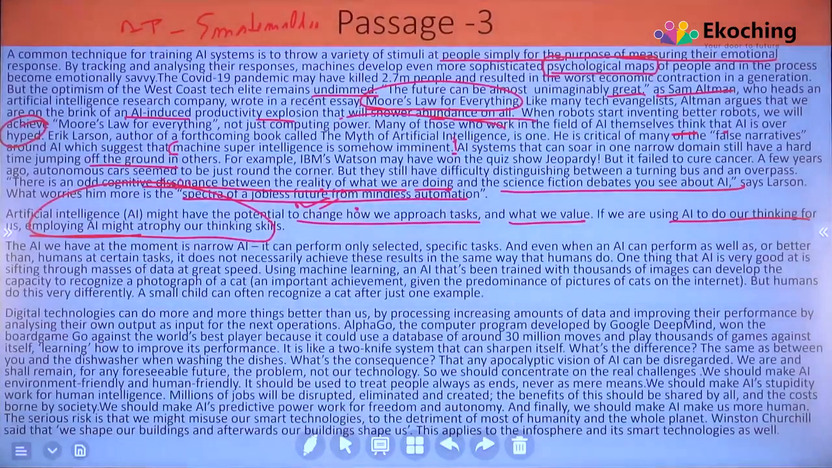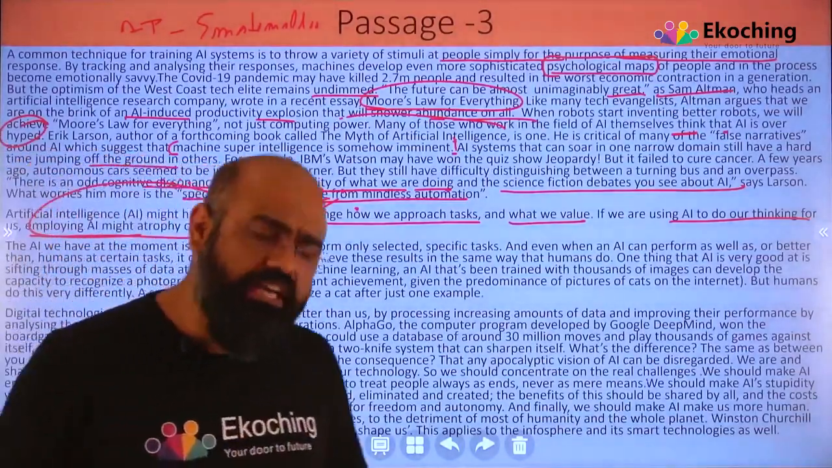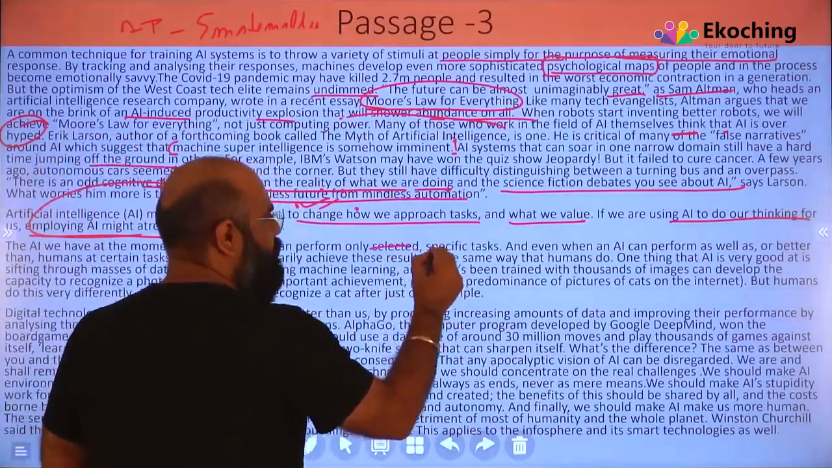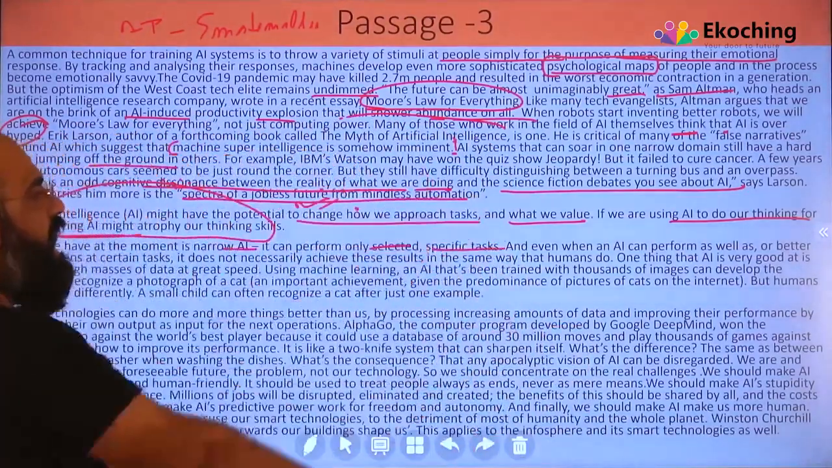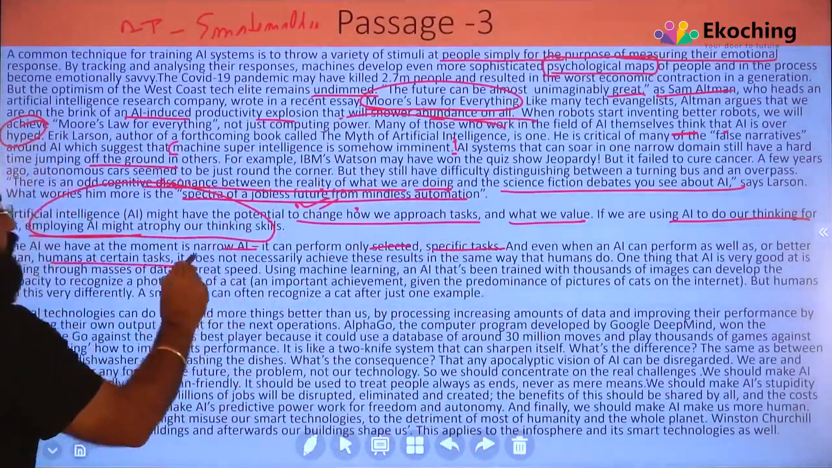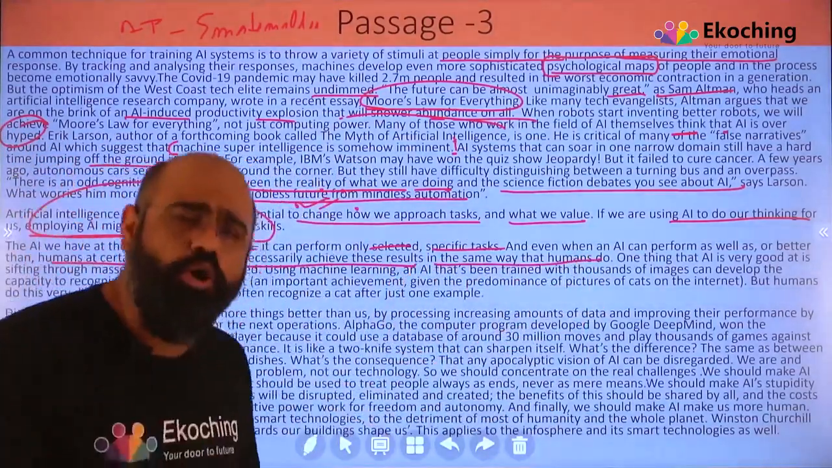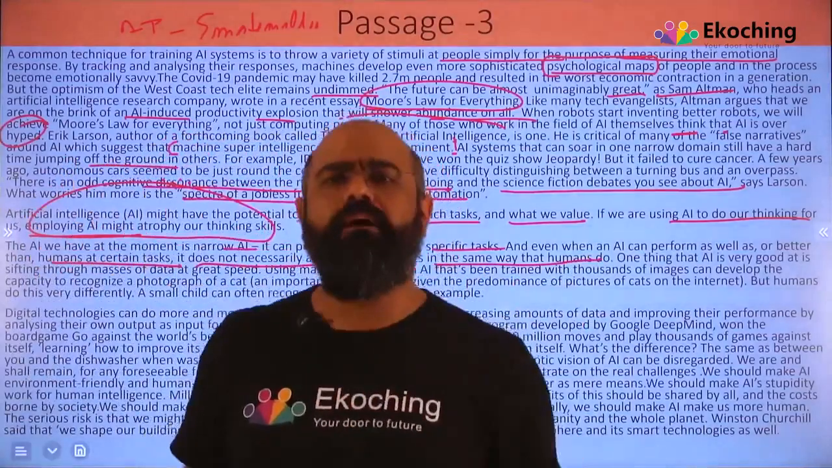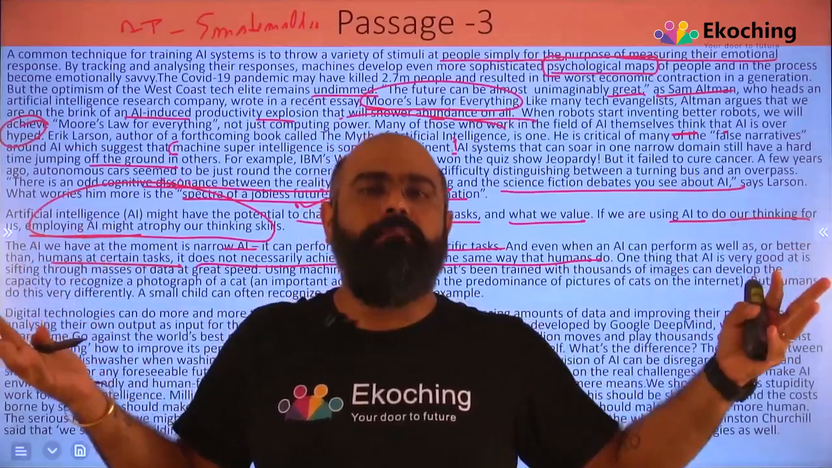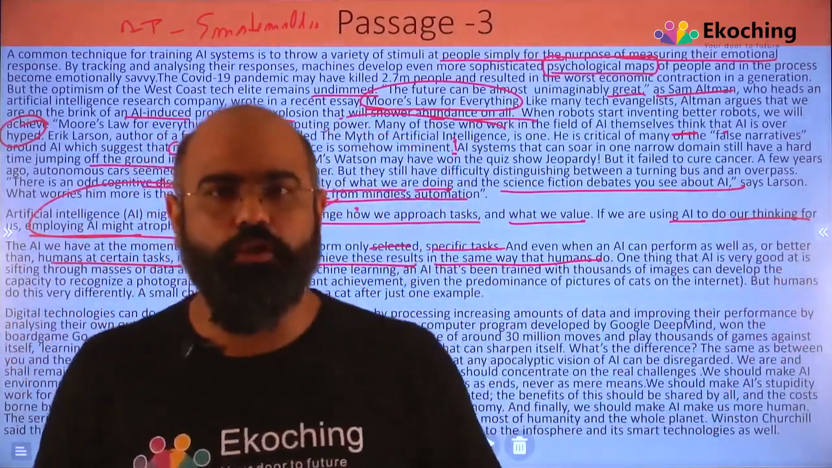The AI we have at the moment is a narrow AI. What is he saying? At this point in time, the artificial intelligence we are talking about is very narrow. It can perform only selected specific tasks. And even where an AI can perform as well as or better than humans at certain tasks, it does not necessarily achieve these results in the same way that humans do. AI is good. There is no bad thing about AI. But the result will not necessarily come out the way humans work. It can be a change also, right?